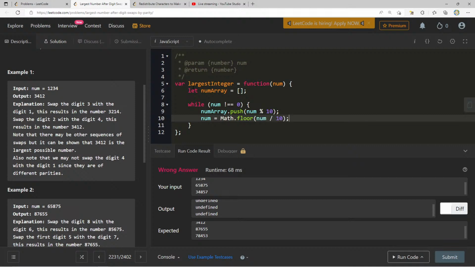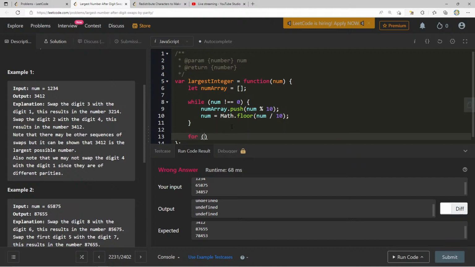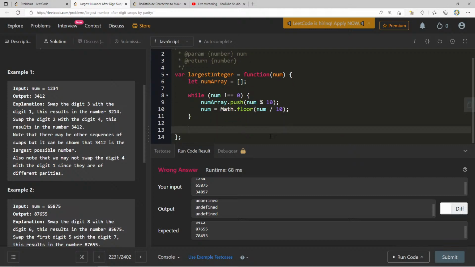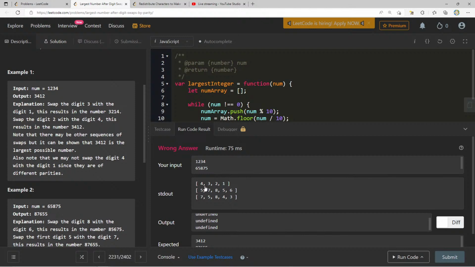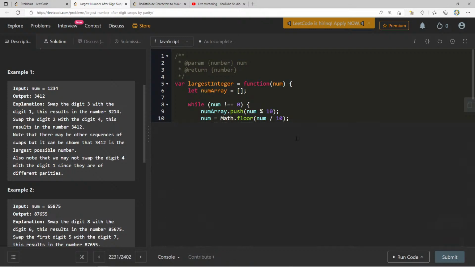But then that also changes things, doesn't it? Oh no, I guess not. Now we have console.log numArray. Let's just run this and see what we get. 4, 3, 2, 1, 5, 7. Okay, that's cool.